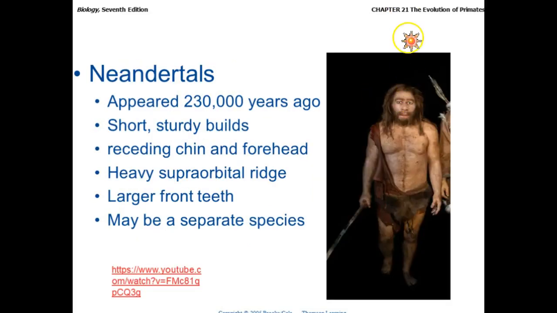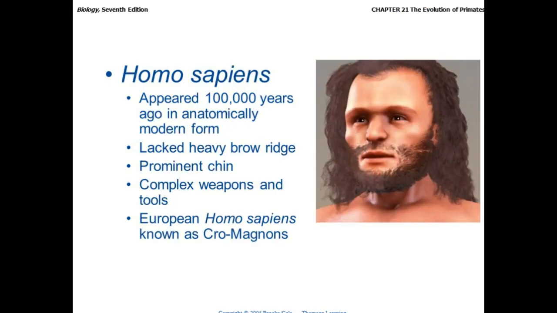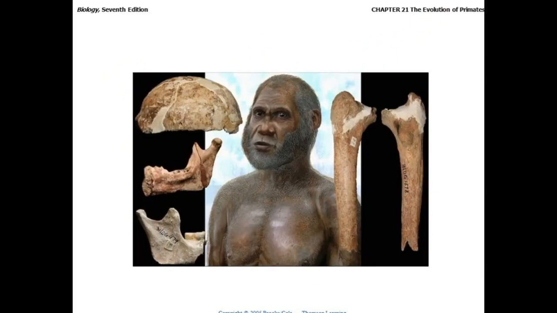Neanderthals. It's a much heavier brow ridge with the Neanderthals than the Homo sapiens. Prominent chin and more complex use of weaponry and tools. Now, it doesn't mean that Homo sapiens had a larger brain. In fact, we see that Neanderthals have a slightly larger cranial cavity, so very likely a larger brain as well.